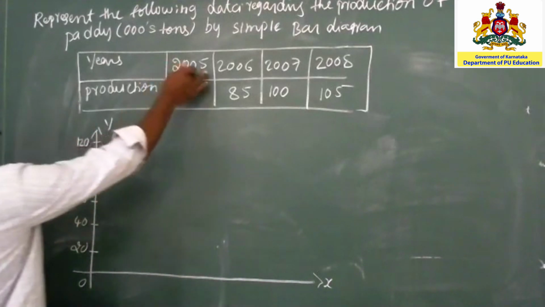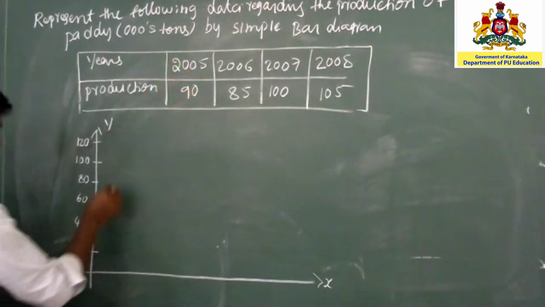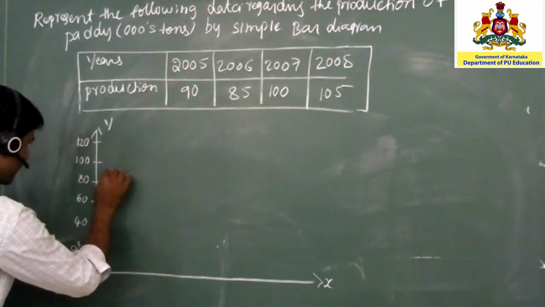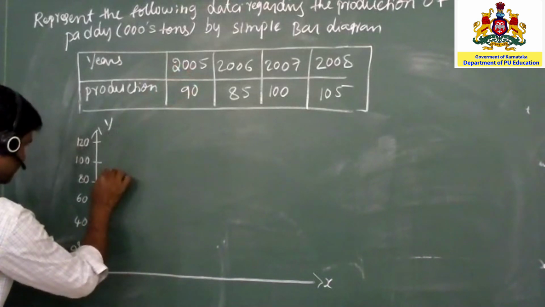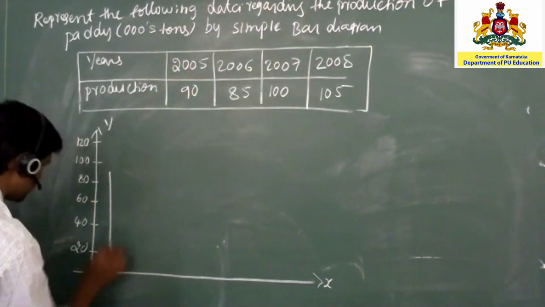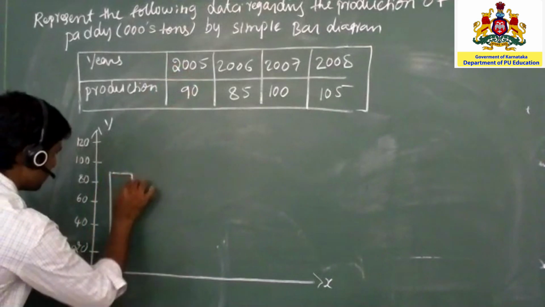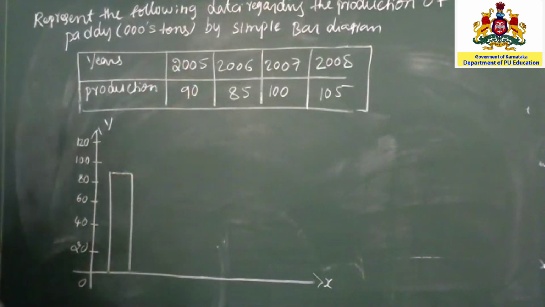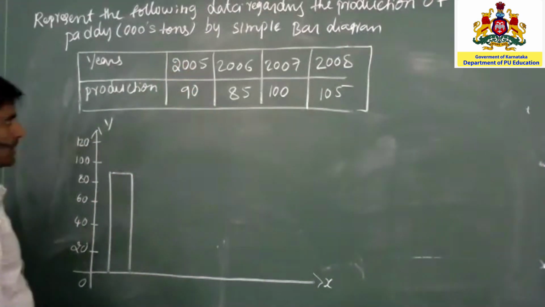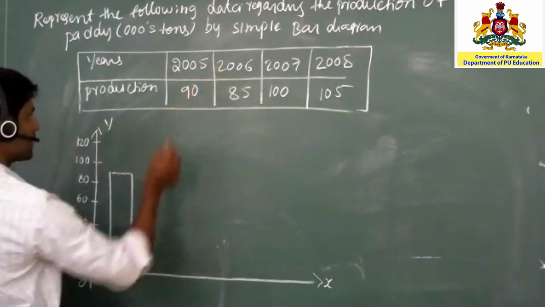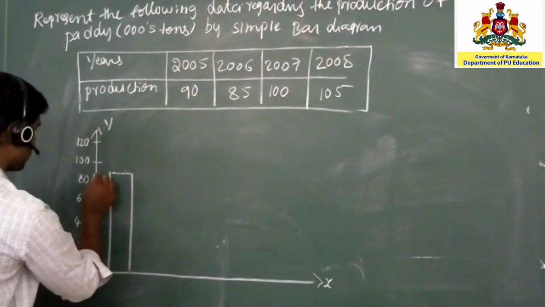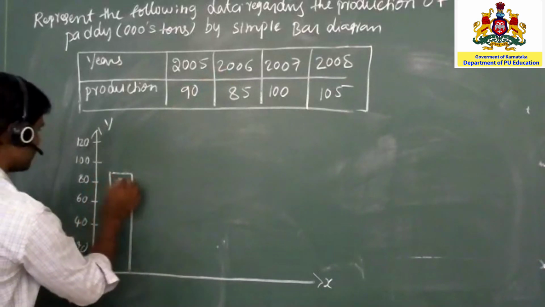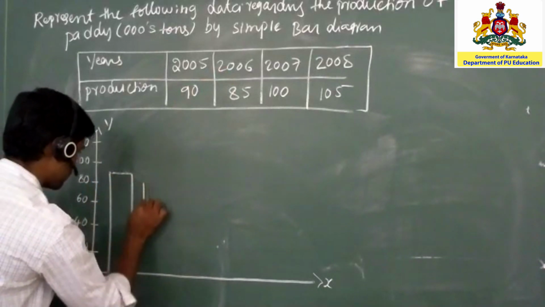Now in 2005 the value is 90, so approximately just below the 100. The width is considered only for attraction, that's it. And in 2006, that is 85, so just below that.